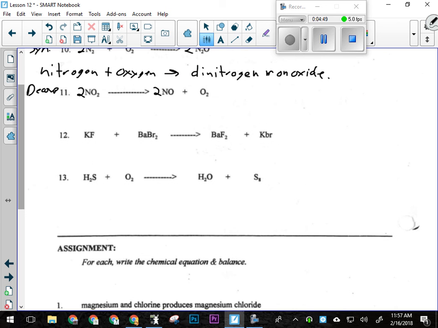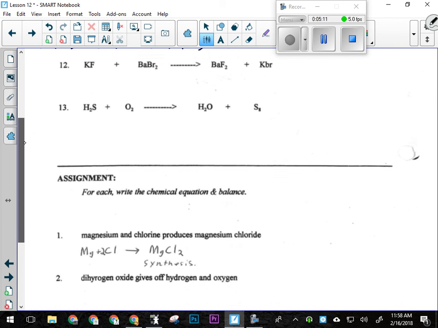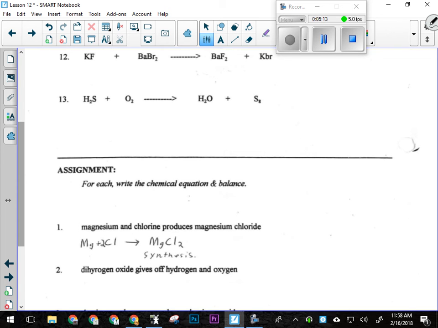Oh, sorry, I got to write that one out in words, right? Nitrogen dioxide gives us nitrogen monoxide plus oxygen. All right, give you a few more minutes to get ahead of me, and if you're okay past that, you can start on these ones. Don't look at that because that's wrong. The way I wrote that's wrong, so ignore that. Okay, we'll go over that one in a minute.